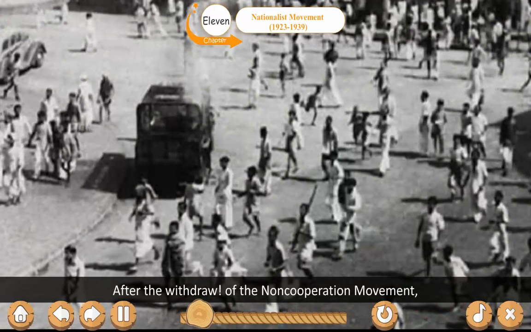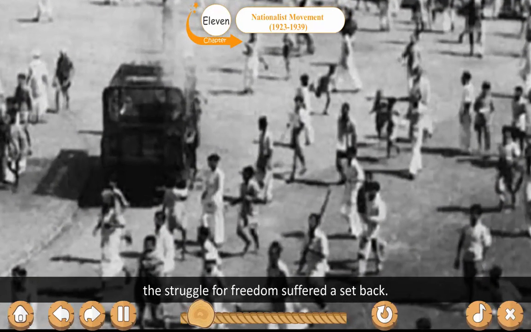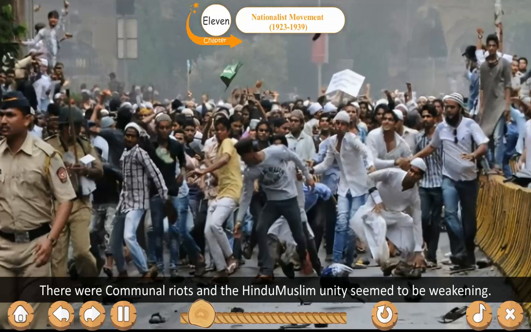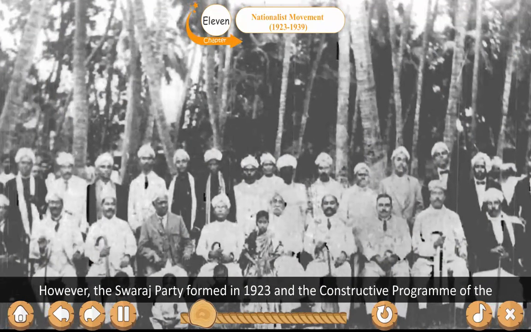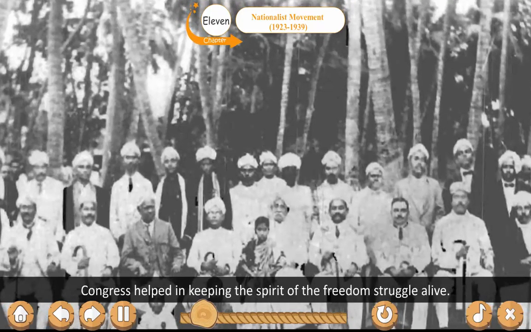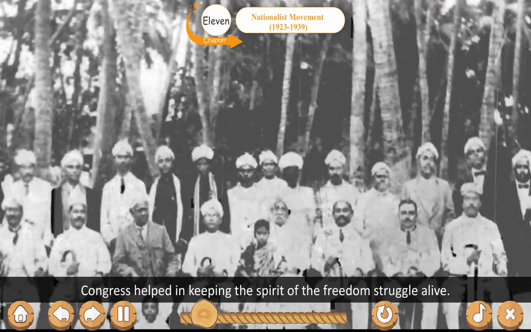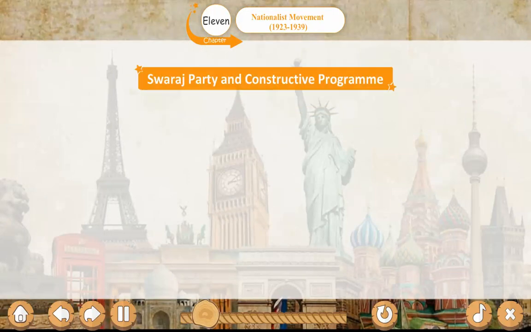After the withdrawal of the non-cooperation movement, the struggle for freedom suffered a setback. There were communal riots and the Hindu-Muslim unity seemed to be weakening. However, the Swaraj Party formed in 1923 and the constructive program of the Congress helped in keeping the spirit of the freedom struggle alive. Swaraj Party and constructive program.